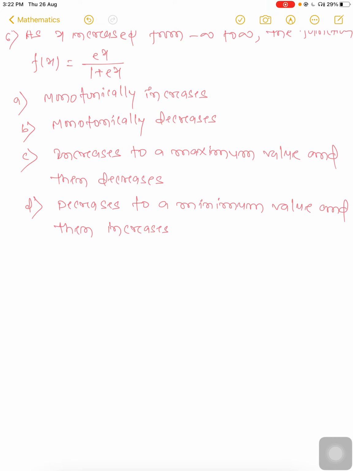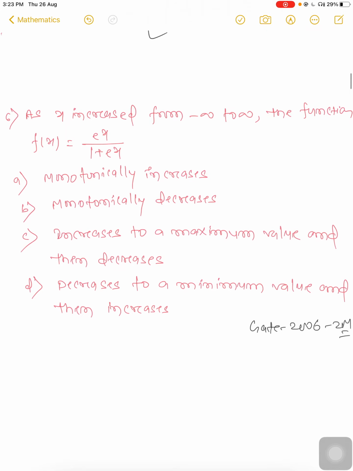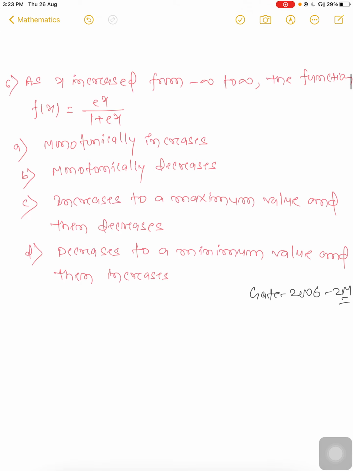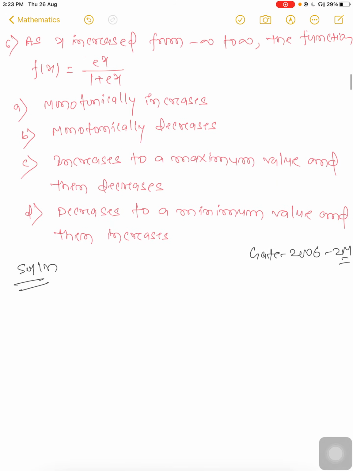Question number 6 is asking, GATE 2006 for 2 marks. X is increased from minus infinity to infinity, then f(x) is. We have to find out whether f(x) is monotonically increasing. Monotonically increasing means always increasing, monotonically decreasing means constantly decreasing, and increase to maximum value and then decrease to minimum value and then increase. We have to check what is happening.